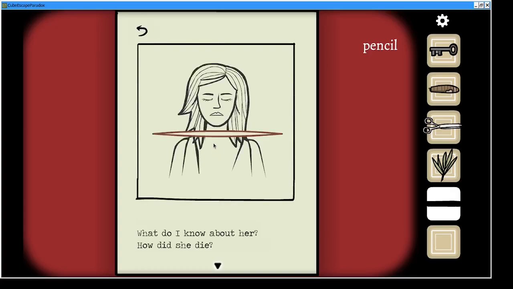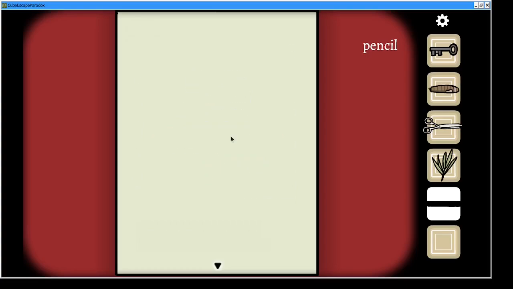How did she die? And now we have a very unsettling draw of the pencil, and her eyes have gone red. She stares at us.